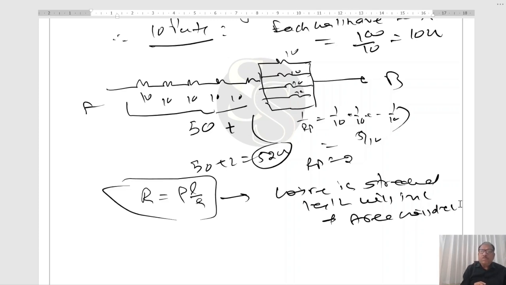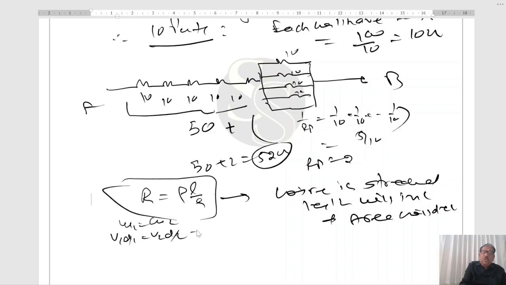Now, as the wire is the same, the mass will be the same before and after stretching. Mass equal to volume into density, so V1 D1 equal to V2 D2.